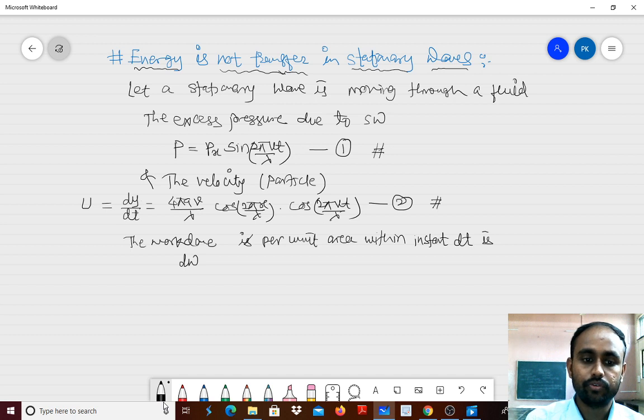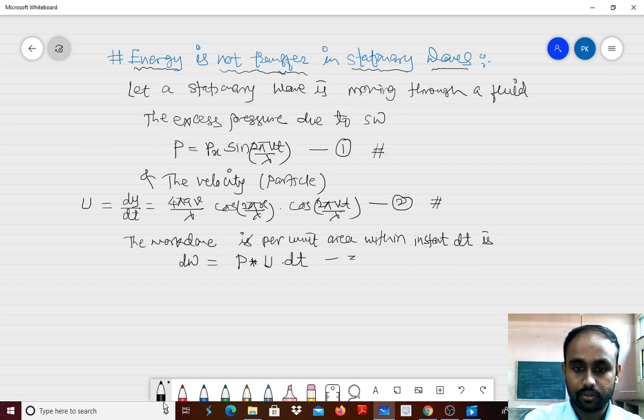So it will be, I will write first of all, and let us see whether you are getting this or not: P into U into dt. I will name it equation number 3.